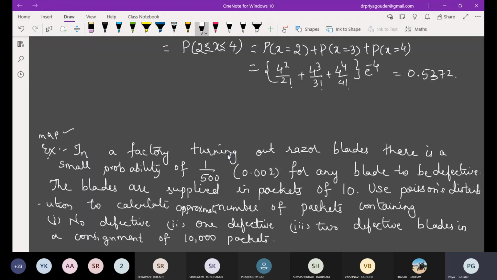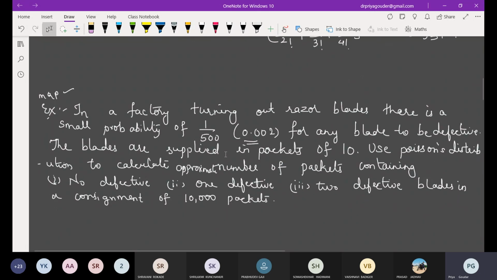There is a small probability of. What is this representing? The value of P, right? Probability.